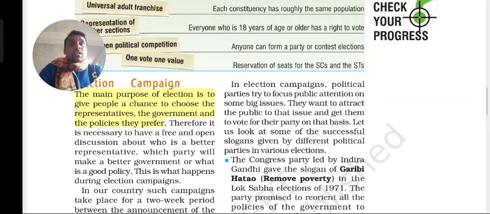So the policies or changes that they make, they prove them: this is our agenda, or these are the developmental things that have been done in your particular state or in a particular constituency. That is what they are showing.